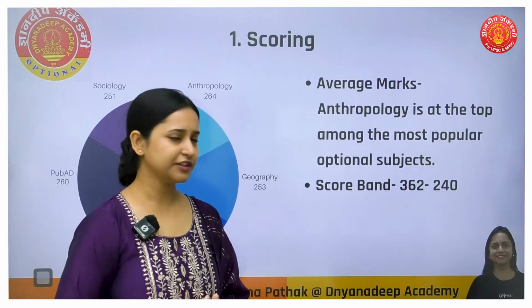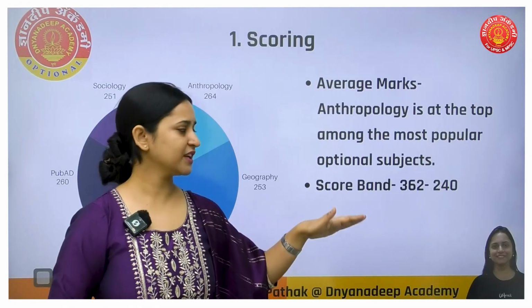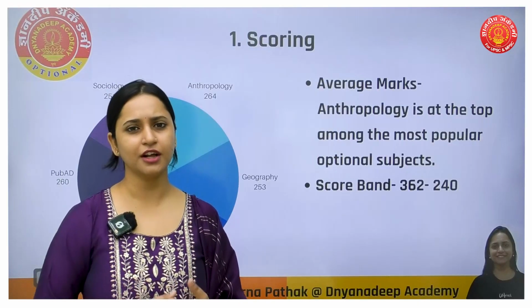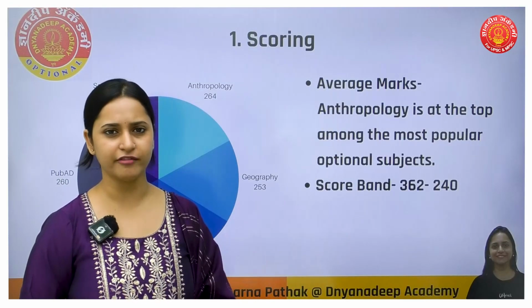So the score band here, you can see, is 362 to 240. Again, these marks vary each year, so we don't go by the number directly. This is on an average number. Okay.